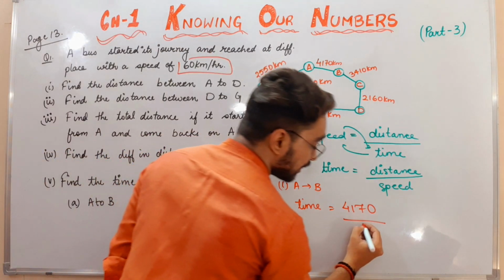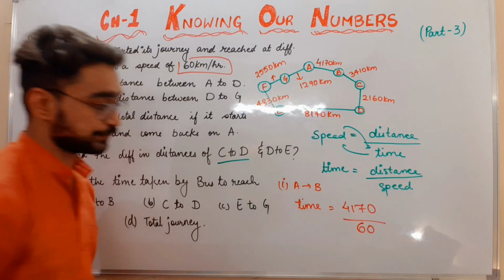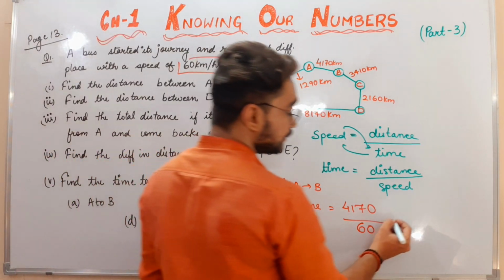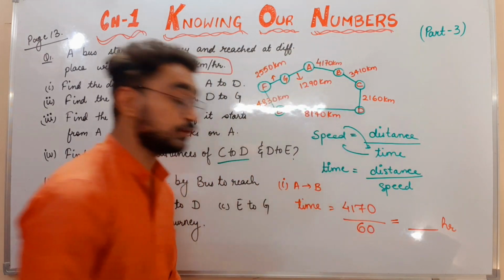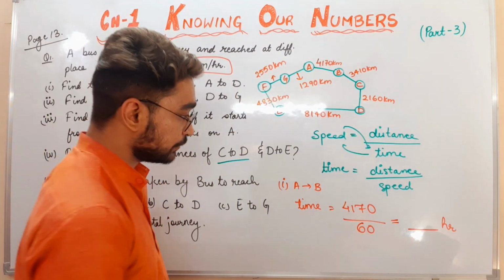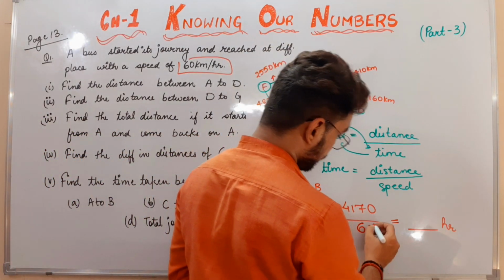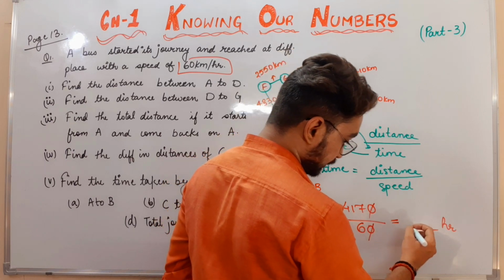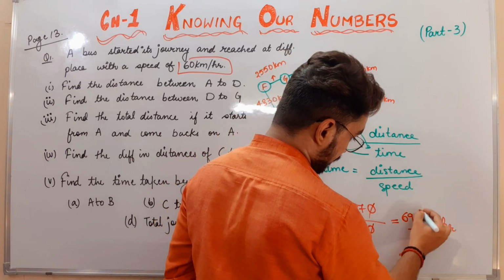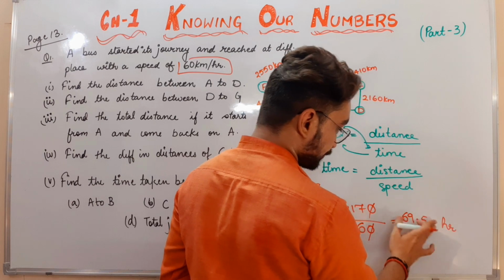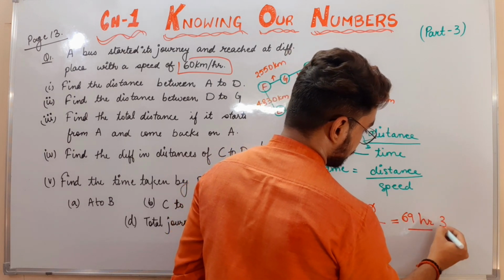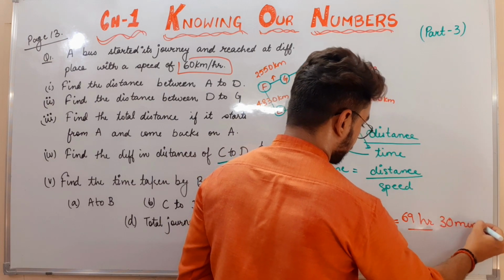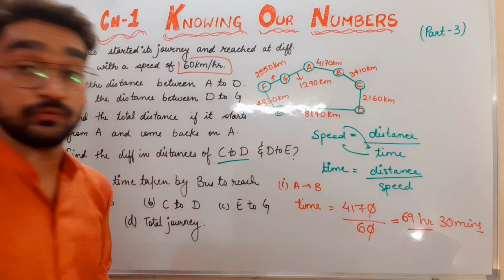So divided by 60. After dividing, whatever we get here in hours will be our time. Here it will come approximately 69.5 or 69 hours 30 minutes. Just divide it, then you will get it.